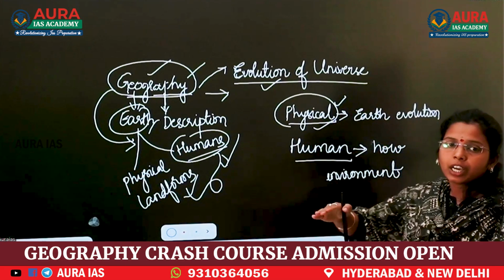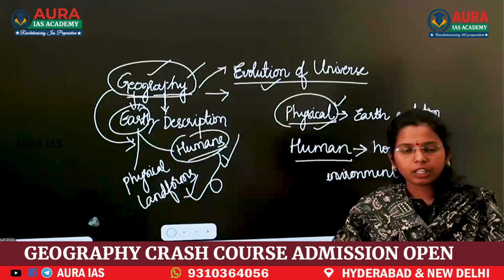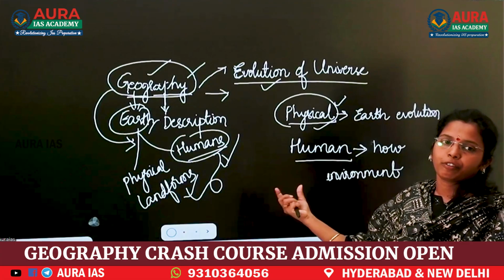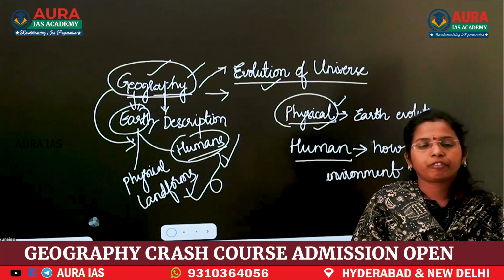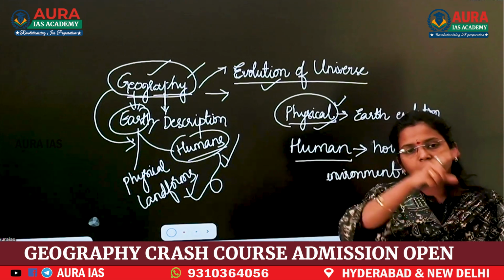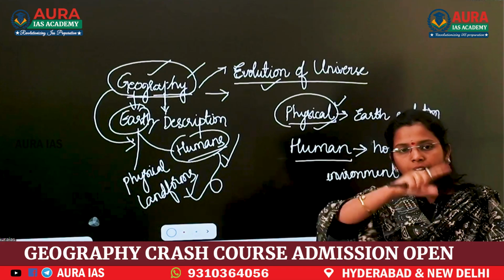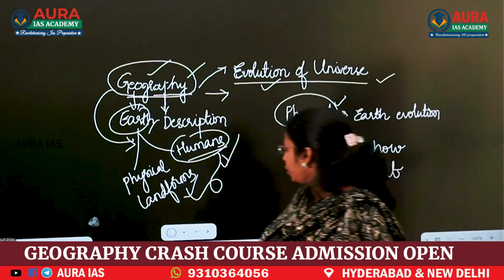After Earth, we will discuss the interior of Earth, and after that, landforms and their formation, because the interior of Earth affects physical features on the land, on the crust. So first we will start with the evolution of the universe.